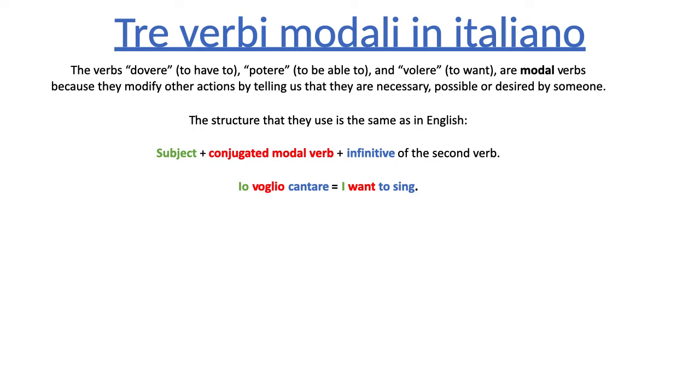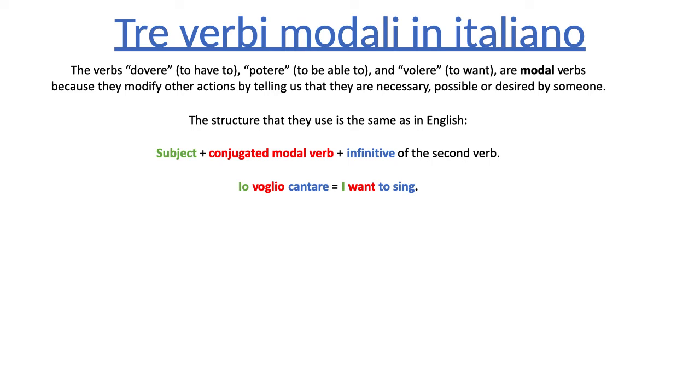Then voglio, that is a form of the verb volere. That is the io form of volere. I'm conjugating it, right? I don't say io volere cantare because I don't use the infinitive of the modal verb. I use a conjugated form. So io voglio, right? I change the verb so that it matches the subject. And then the next verb, I do not change. I use the infinitive. Cantare. Io voglio cantare. I want to sing.